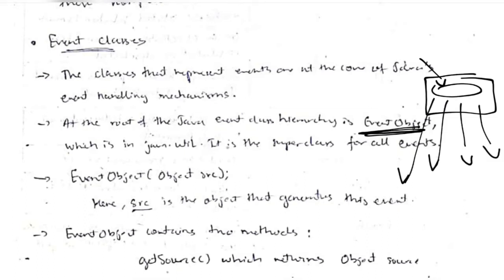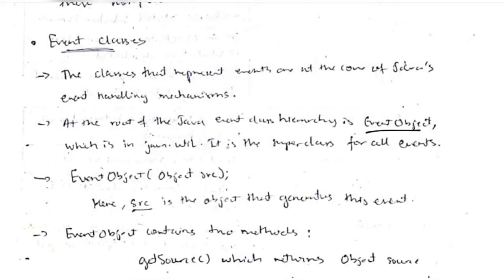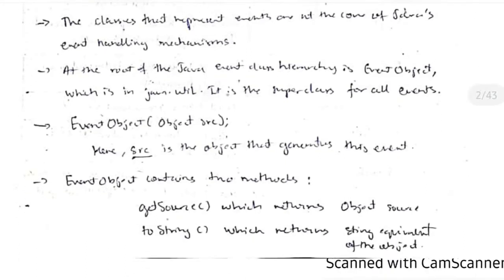That much only will be there, and it will be inherited by different classes like for keyboard, mouse, speaker and USB and so on. Okay, and each will define the specific functionalities it should perform. So this is the superclass which is EventObject, and many event classes will be inheriting it. Okay, we'll be discussing event classes in the upcoming topics.